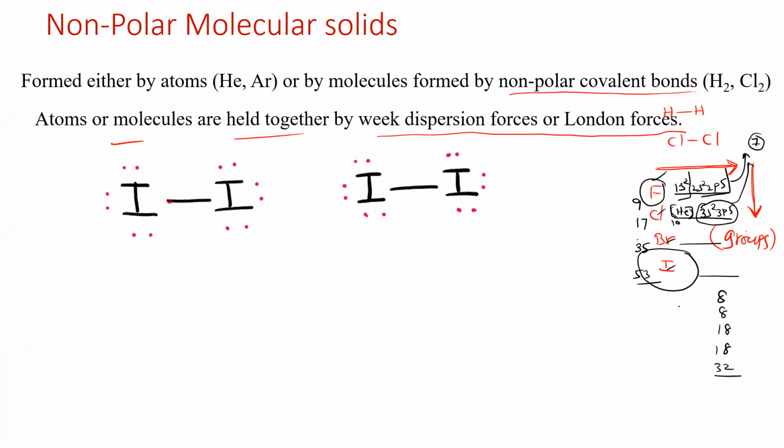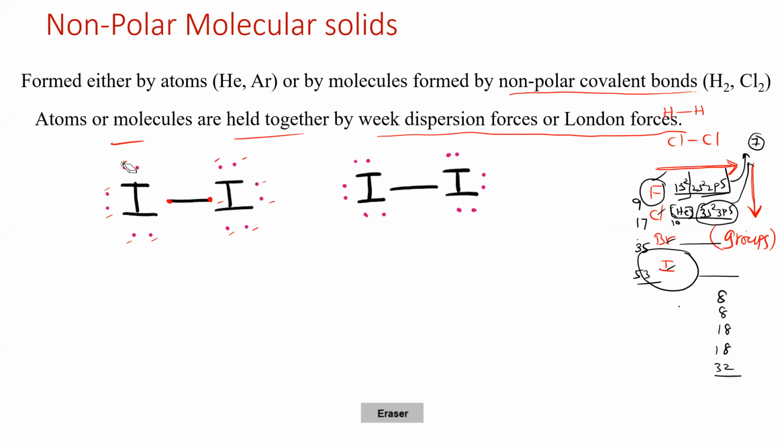here 1 electron, 1 electron. So 1 2 3 4 5 6 7, and 1 2 3 4 5 6 7. Each iodine atom has 7 electrons. Then 1 electron will be shared from each, and they form a bond. Now 2 electrons are mutually shared. The mutual sharing of electrons is called covalent. So now they form a covalent bond, right?